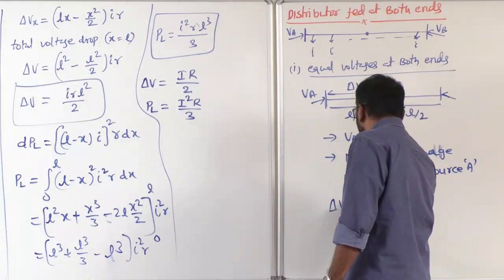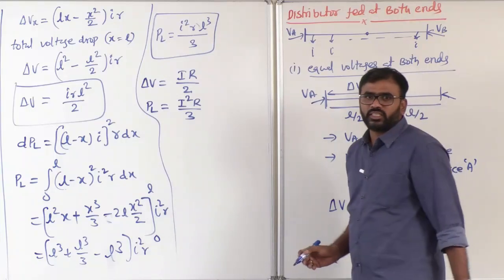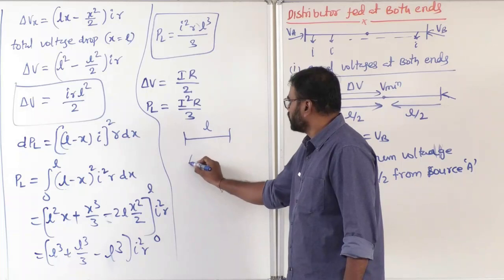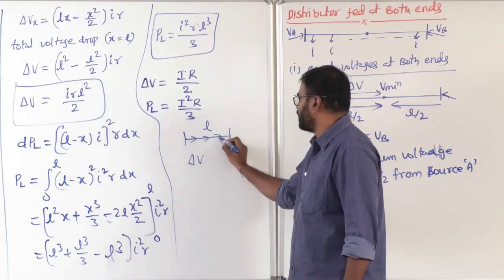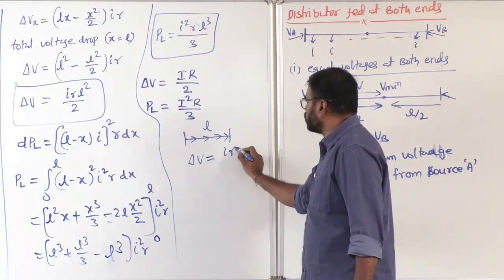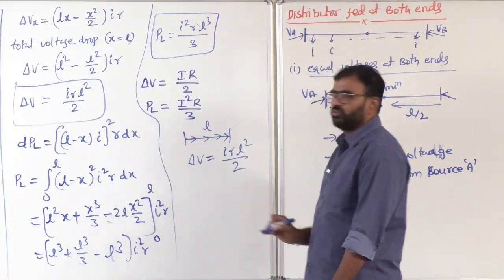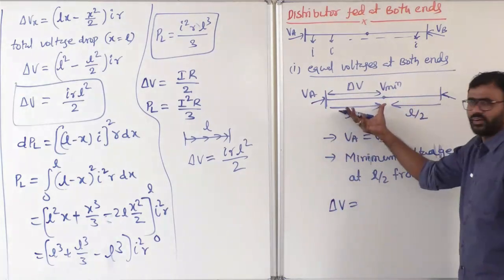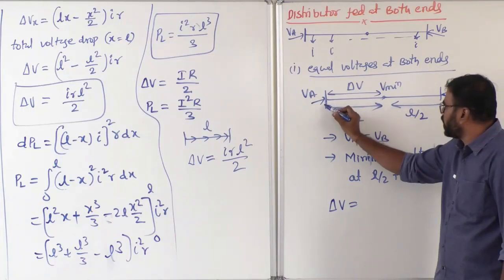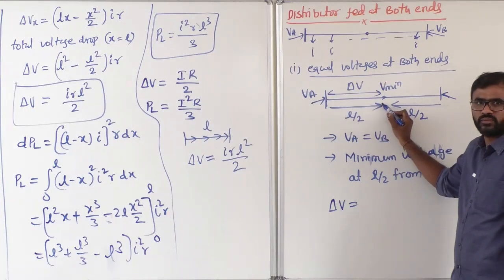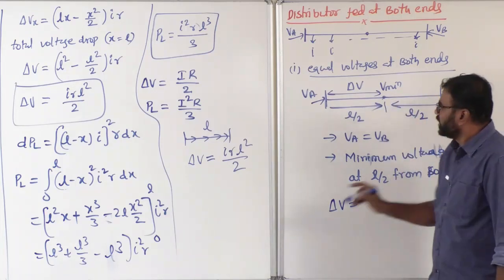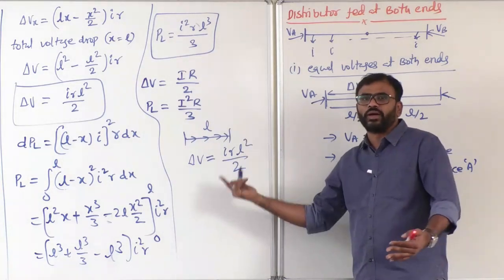Very simple, sir. If you think about the distributor fed at one end case, the total length is L, and the current is everywhere in this direction. The total voltage drop we got, just now we calculated, is I into R into L square by 2. So same thing here, but the difference is, this is L by 2 length, and the current is coming in one direction only here. This is L by 2 length, and the current is coming in this direction here. That means in this formula, if you substitute L equal to L by 2, that's enough.